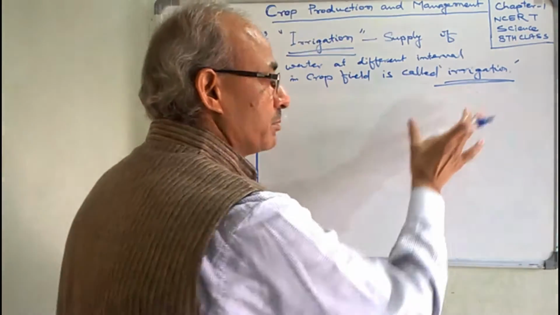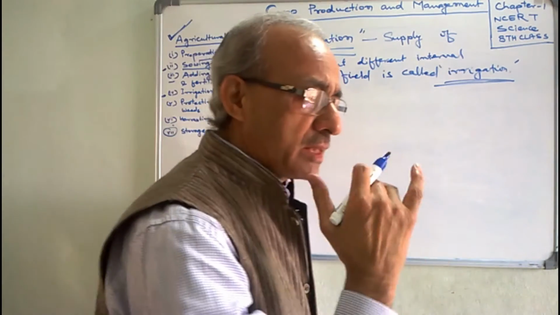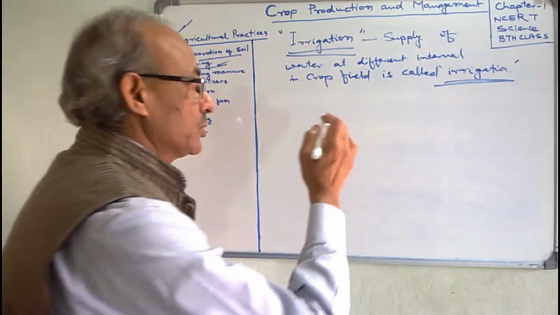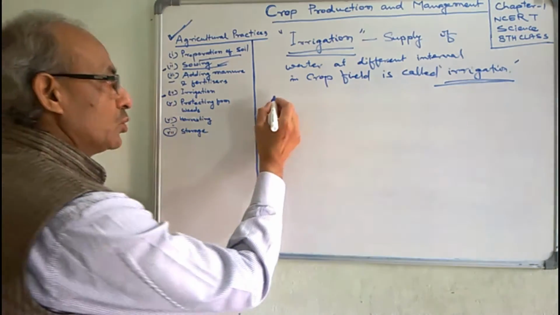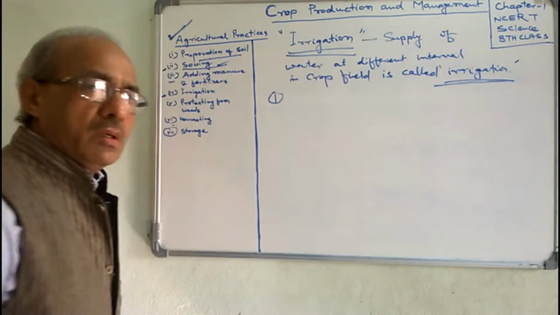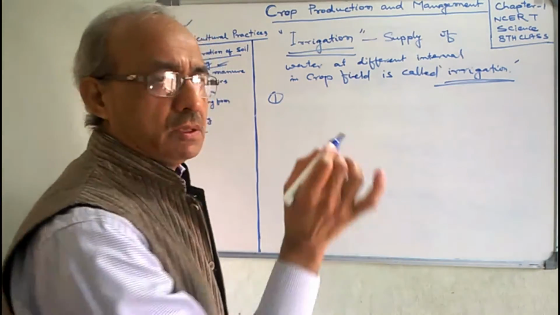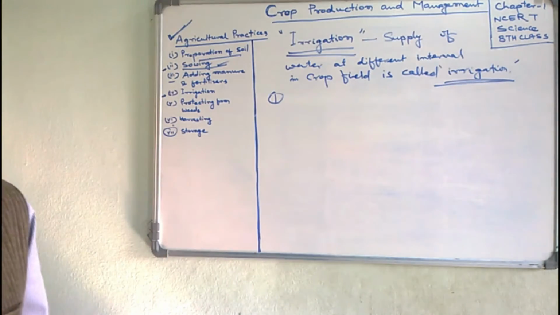But irrigation pertains to the arrangement of water, supply of water by human beings. So in our country, there are mainly two methods. First, traditional methods.